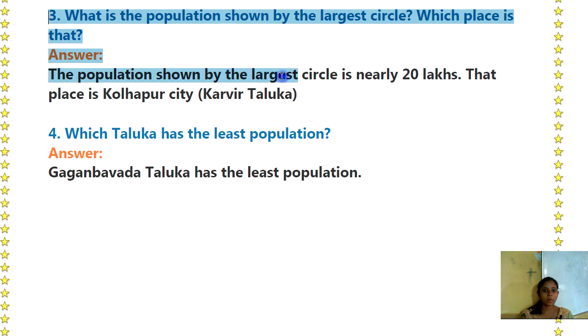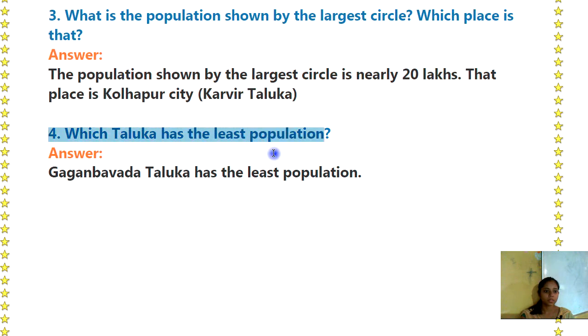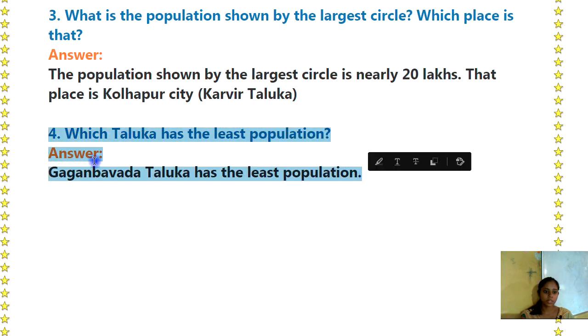Third, what is the population shown by the largest circle and which place is that. Answer is the population shown by the largest circle is nearly 20 lakhs. That place is Kolhapur city, Karveer Taluka. Fourth, which taluka has the least population? Answer is Gangabavda Taluka has the least population.